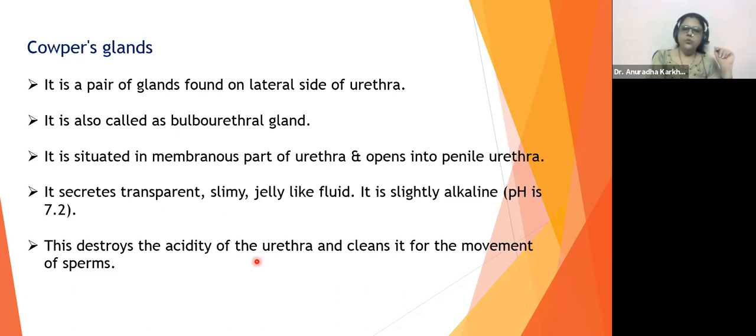No, no, it's just by passing, flushing out. It's just the flushing out of the remnants of the urine. Why are there two in number? Because it has to be a pair from the sides of both the pathways. It needs to be clean, right? One alone cannot do it. Well, so that's about the Cowper's gland.